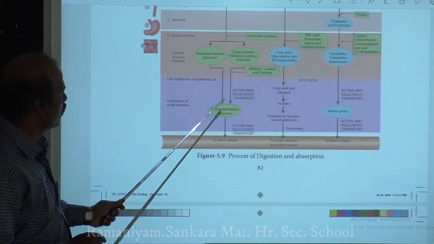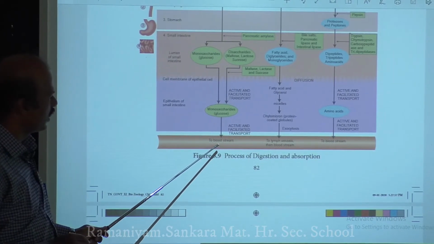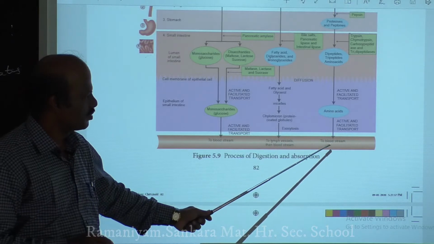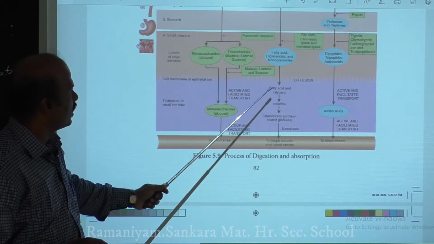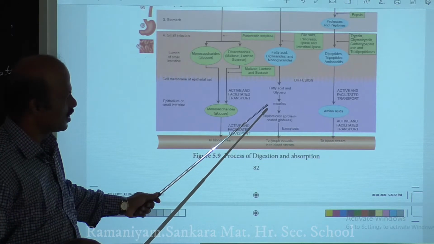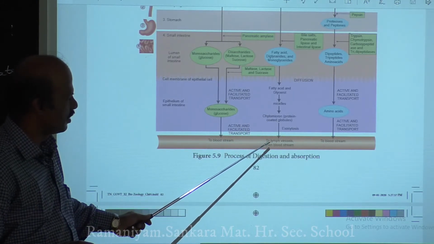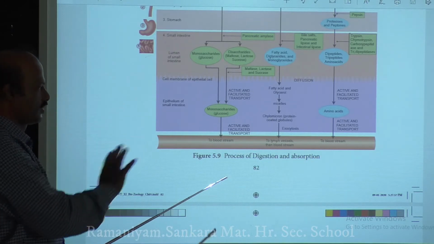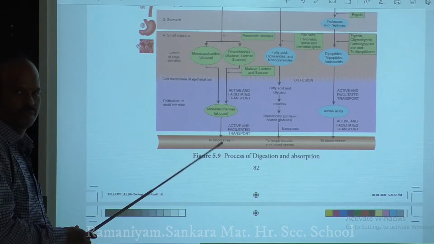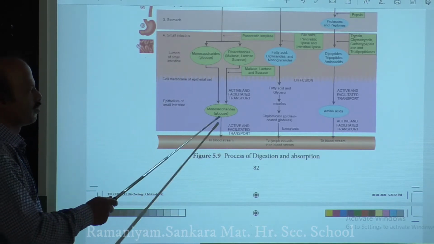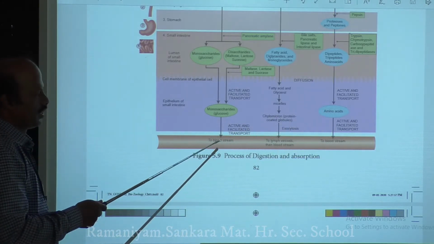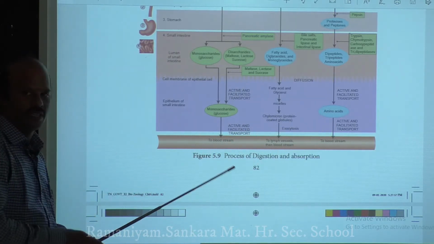You can see here, monosaccharides are transported directly into the blood. Amino acids are transported directly into the blood. Whereas the fatty acid and glycerol are first converted into micelles and then chylomicrons, and finally transported to the lymph. This process is called absorption: the transport of the digested end products into the bloodstream and the lymph is called absorption.